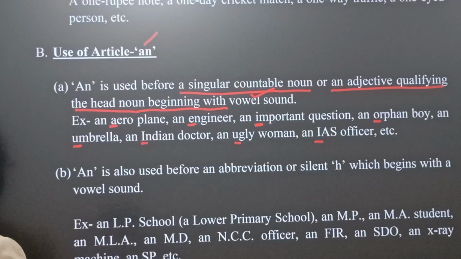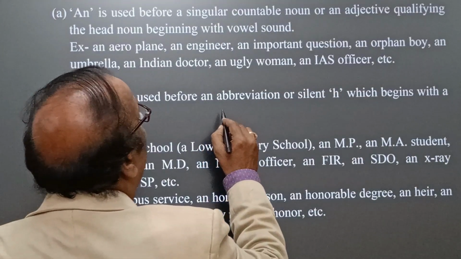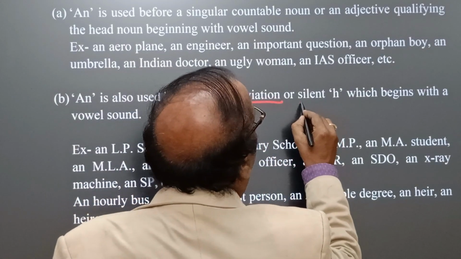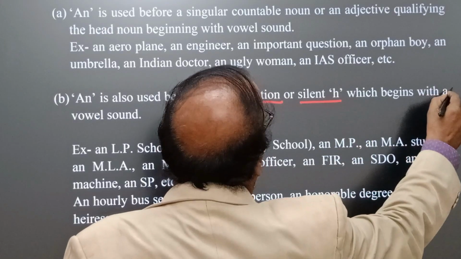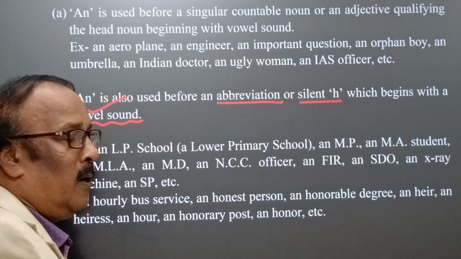Okay, now come to the second example. An is used before an abbreviation, you see, before an abbreviation or silent h which begins with a vowel sound. This is very important, no doubt.